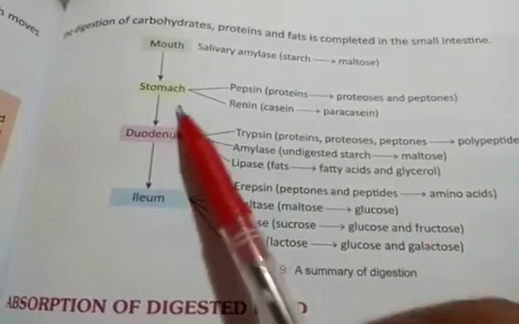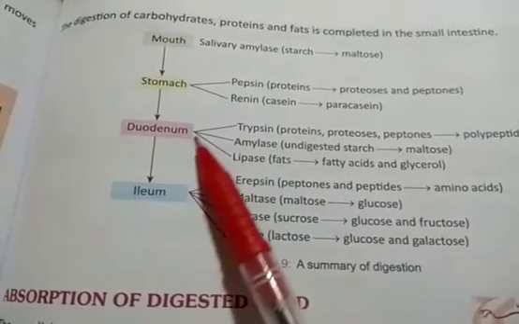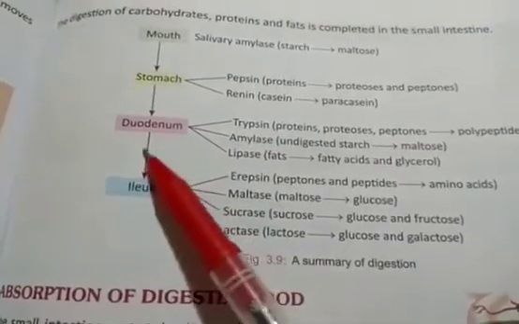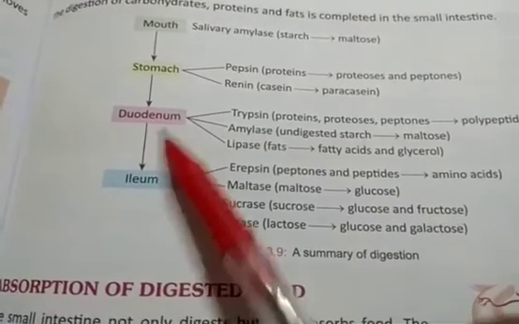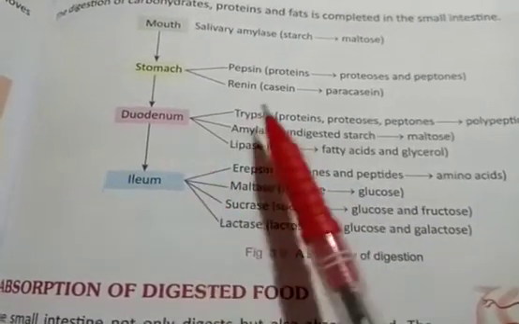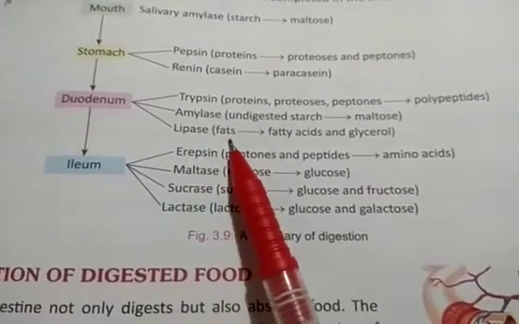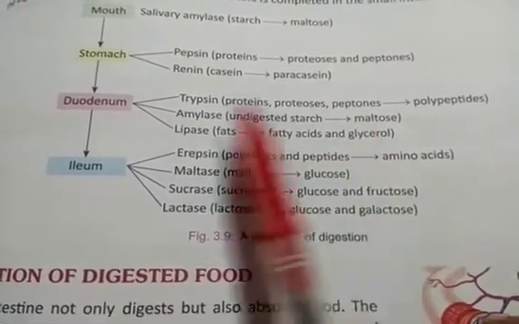Then the food passes to the small intestine. In the small intestine the first part is called the duodenum. The duodenum and ileum are parts of the small intestine, and in between the jejunum is also there. But the duodenum and ileum are shown because they carry the enzymes. So what are the enzymes in the duodenum? Trypsin, amylase and lipase. Lipase acts on fats, converting them into fatty acids and glycerol.